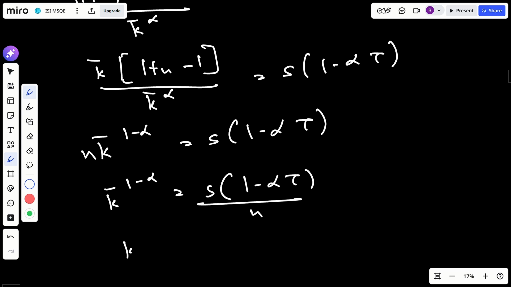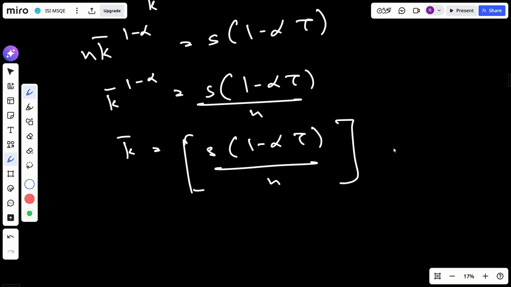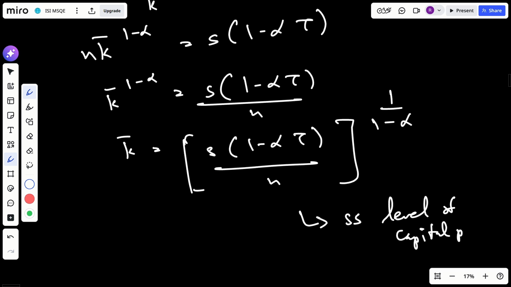So k bar is equal to s times 1 minus alpha tau divided by n, to the power 1 divided by 1 minus alpha. So this is our steady state level of capital, capital per capita. Okay. Now I need to figure out what happens to k bar when tau increases.